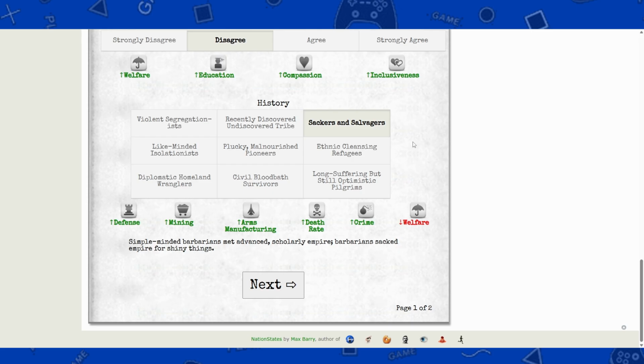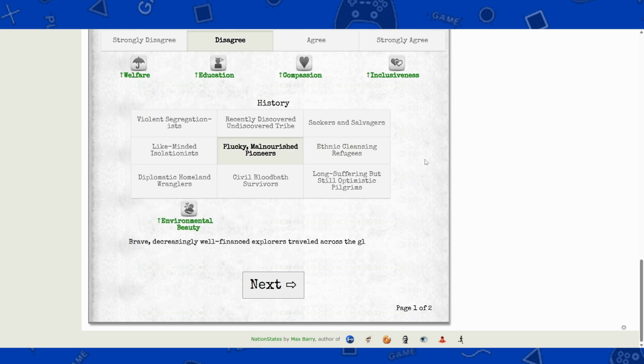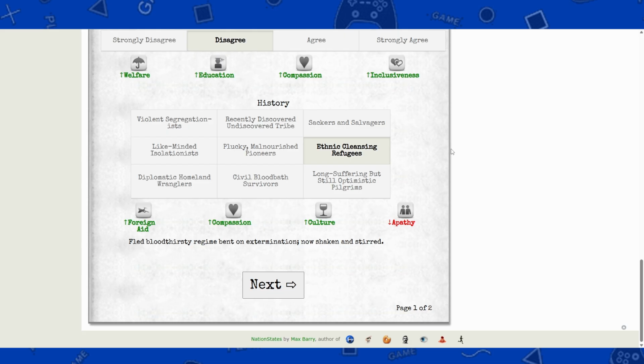Sackers and salvagers, simple-minded barbarians met advanced scholarly empire. Barbarians sacked empire for shiny things. Then we have like-minded isolationists, desperate peoples drawn together by common urge to escape homeland, oppression, debts, outstanding warrants. And then we have plucky, malnourished pioneers. Brave, decreasingly well-financed explorers traveled across the globe in search of virgin lands. Upon finding them, declined to notify homeland. Then we have ethnic cleansing refugees, fled bloodthirsty regime bent on extermination, now shaken and stirred.